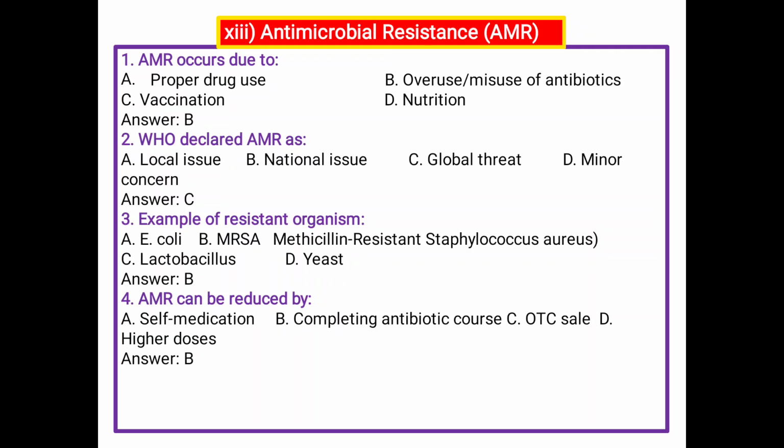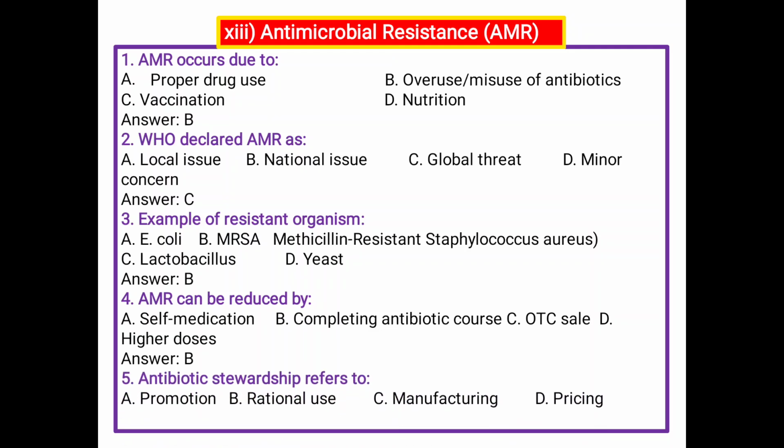AMR can be reduced by A self-medication, B completing antibiotic course, C OTC sale, D higher doses. Completing antibiotic course. AMR can be reduced by not self-medication, not OTC sale, and not higher dose. Completing antibiotic course. B is the correct answer. Next, antibiotic stewardship prefers rational use.